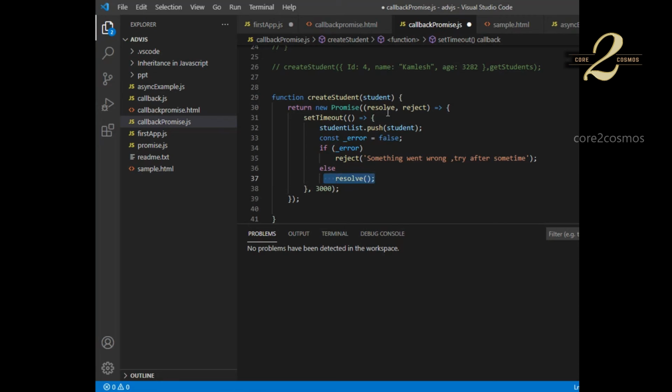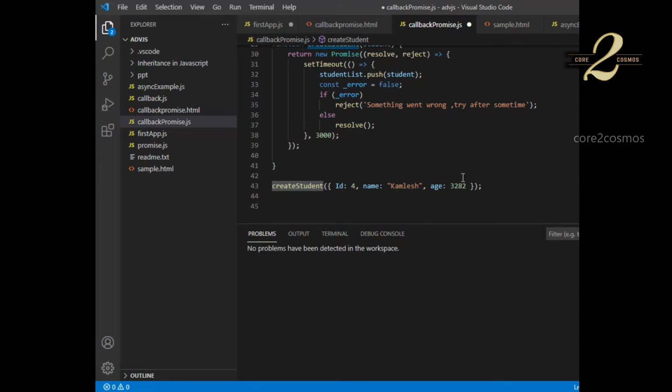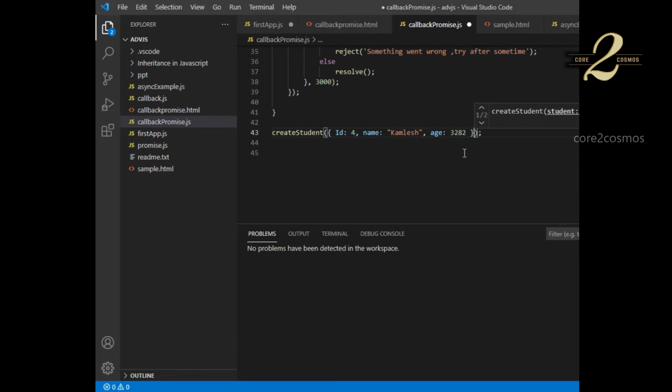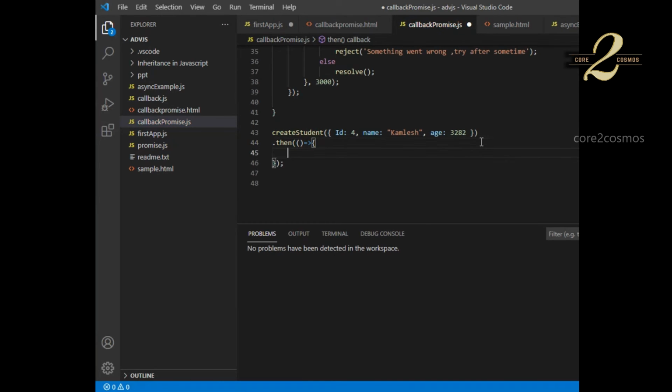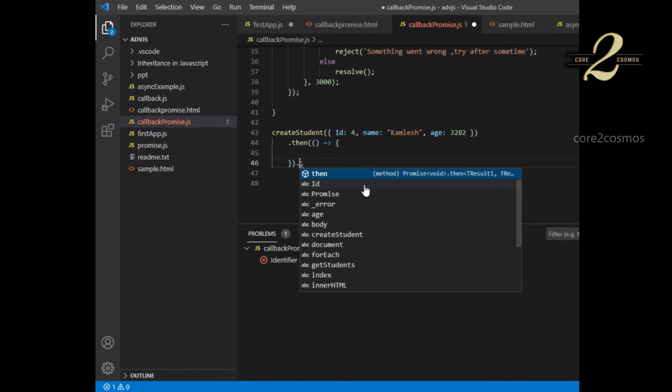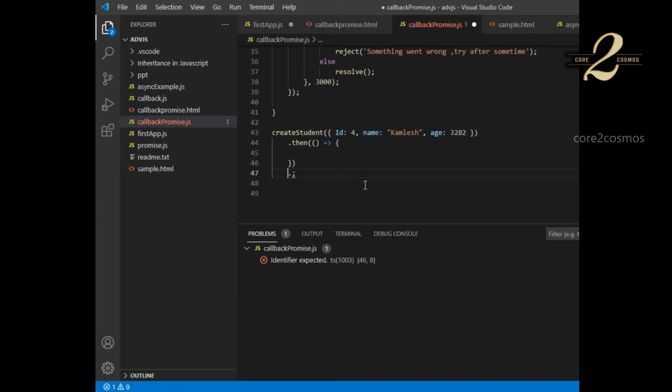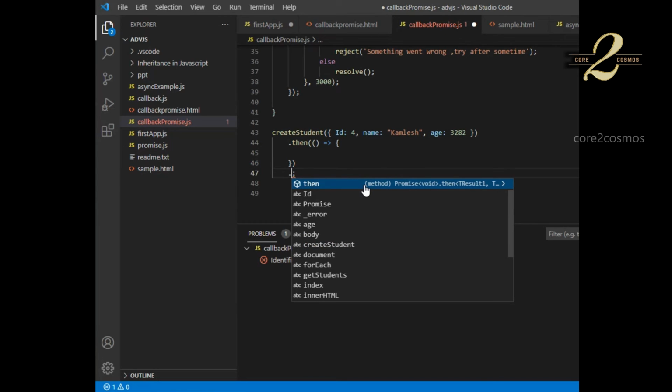Resolving means it is a successful promise, right? Normally in a callback function, we mention the callback as a second parameter. Here we use something called dot then. What I have to do after a successful call, I will mention in dot then. This feature we call chaining, so we can do a dot and perform multiple operations. This we call chaining in jQuery, right?